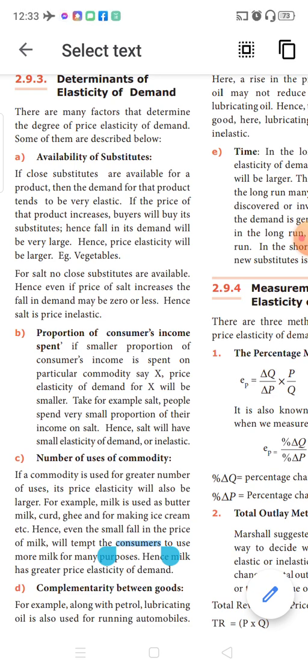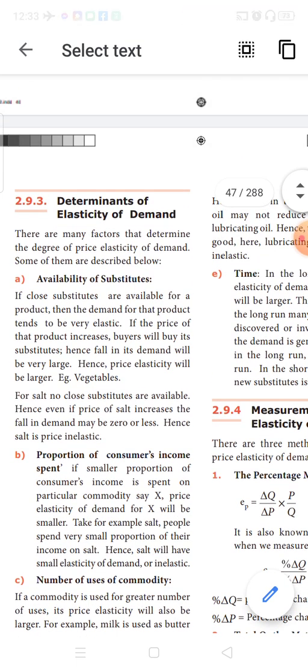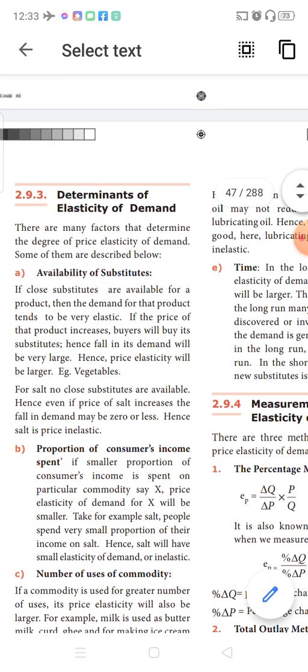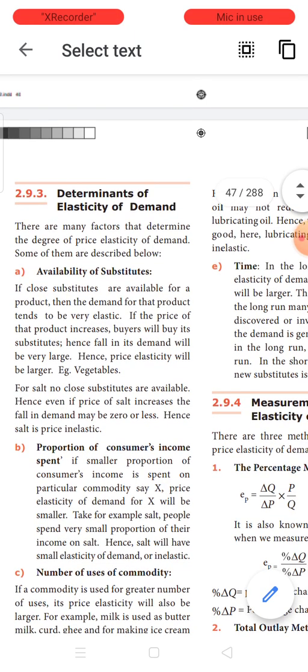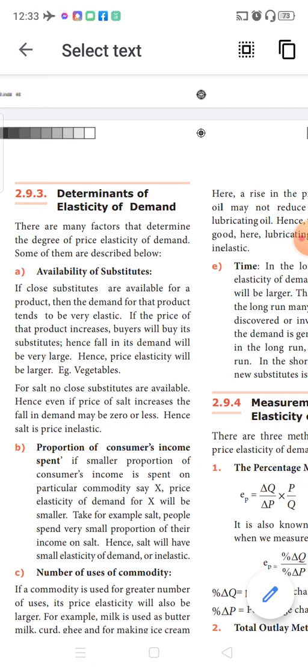When it is perfectly elastic, the EP value is infinity. When it is perfectly inelastic, the EP value is 0. When it is relatively elastic, the EP value is greater than 1. When it is relatively inelastic, the EP value is lesser than 1. When it is unitary elastic, the EP value is equal to 1. This is what we saw. Now, we are giving certain numbers for the EP value. It can either be greater than 1 or lesser than 1, or equal to infinity or 0.